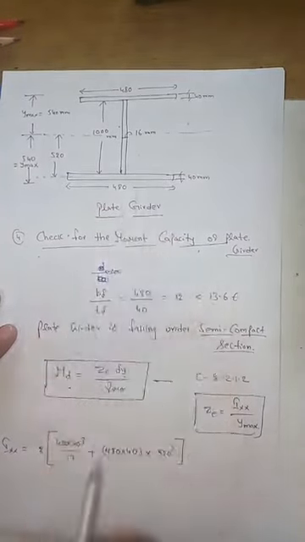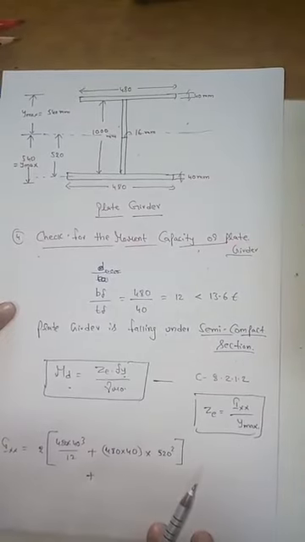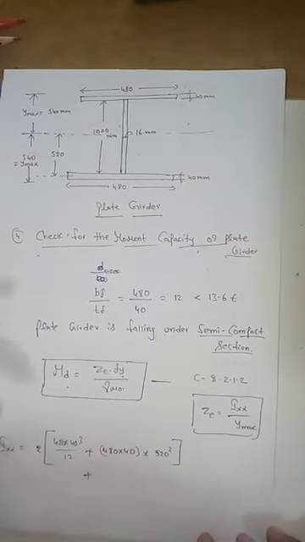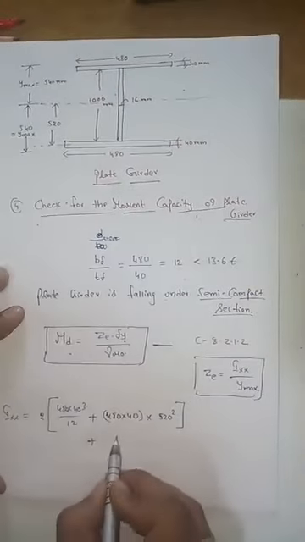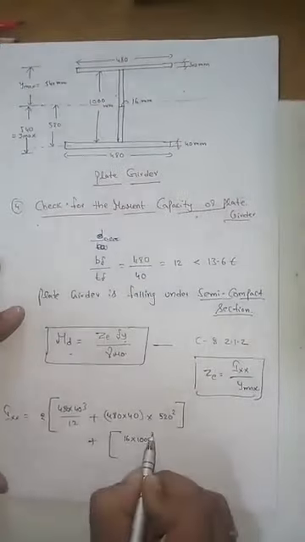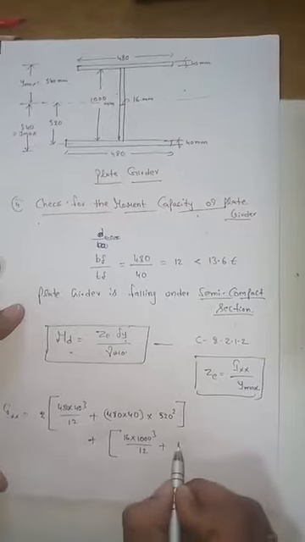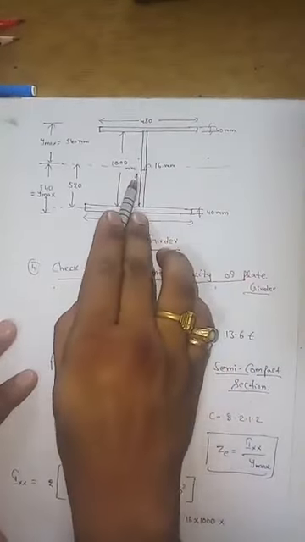Now plus, what is the other one? You have the web. Since flanges alone will resist the moment, you can take the moment of inertia of the flanges alone, or else you can calculate the moment of inertia of the web: 16 into 1000 cube by 12 plus 16 into 1000 into the distance of the web from the neutral axis.